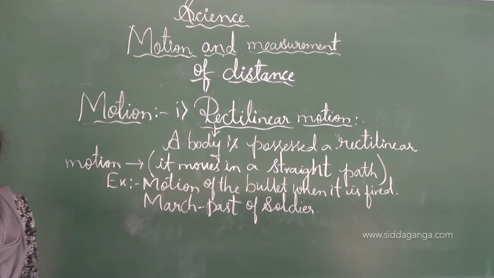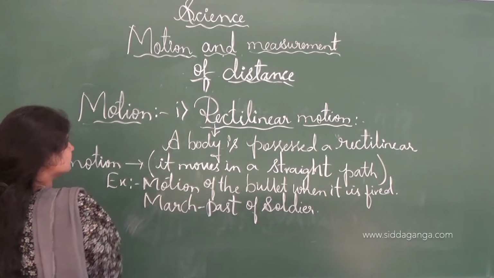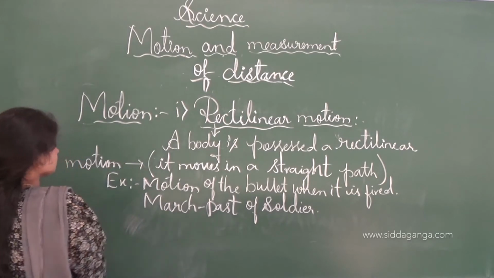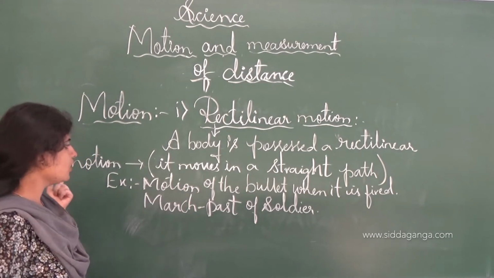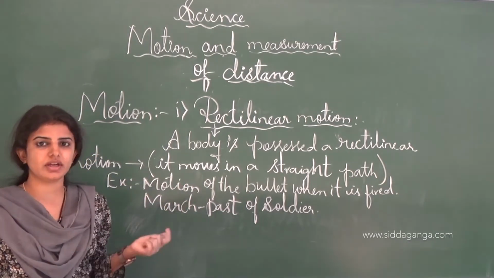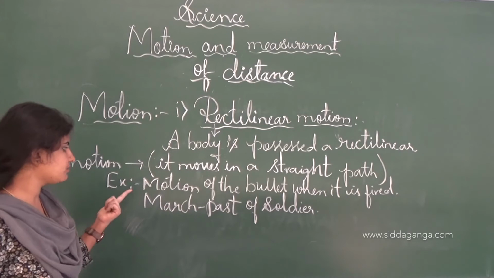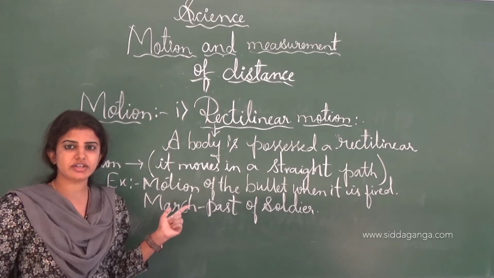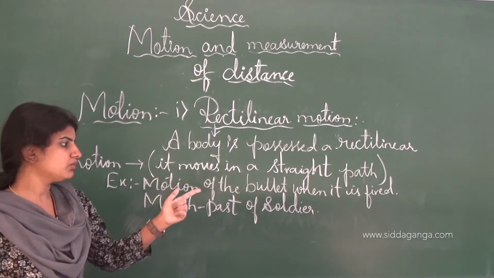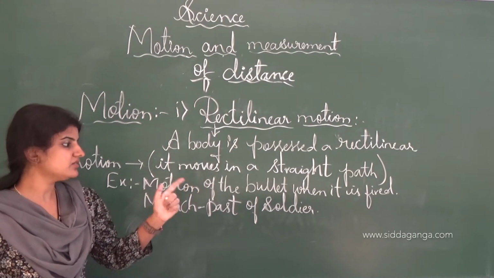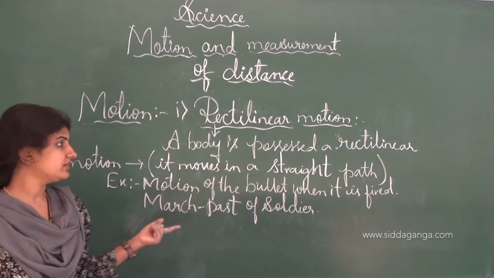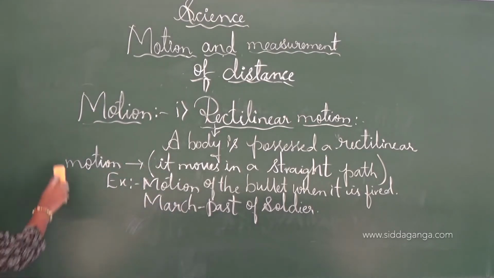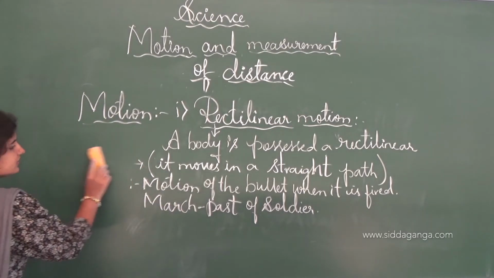Next we shall move on to the circular motion. So this is all about the rectilinear motion. Once again, a body possesses a rectilinear motion only if it moves in a straight path. Example of the rectilinear motion is the motion of the bullet when it is fired, and the march past of the soldier is another example. Next we shall move on to the circular motion.